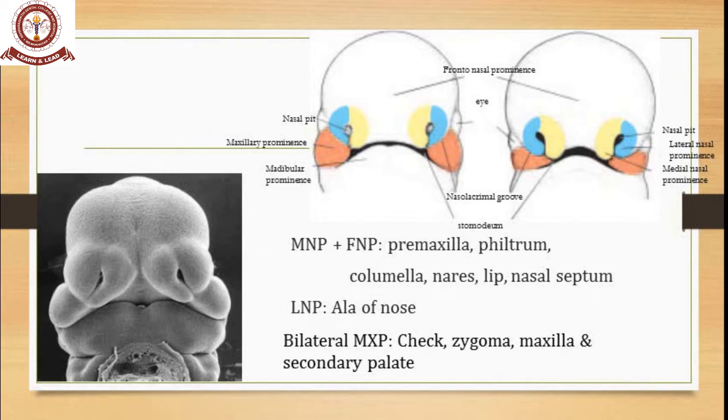What does the lateral nasal process form? Your lateral nasal prominence gives rise to the ala of the nose. Then the bilateral maxillary process, what does it give rise to? That reddish colored prominence gives rise to your cheek, zygoma, maxilla, and secondary palate. Kindly note an important thing: it gives rise to your secondary palate.